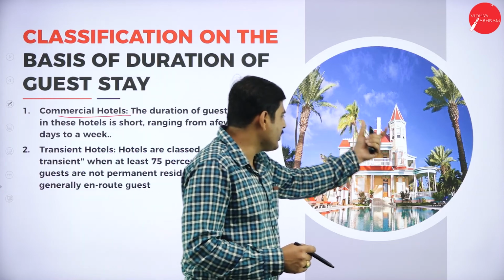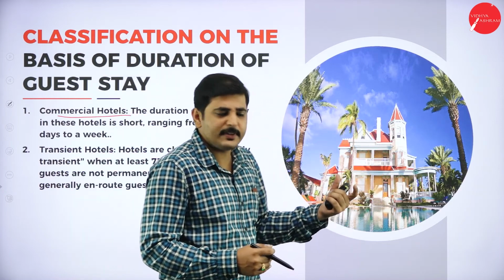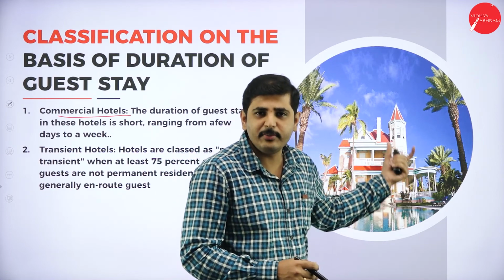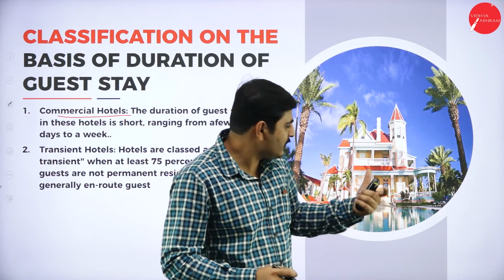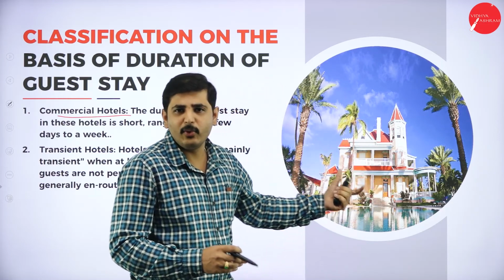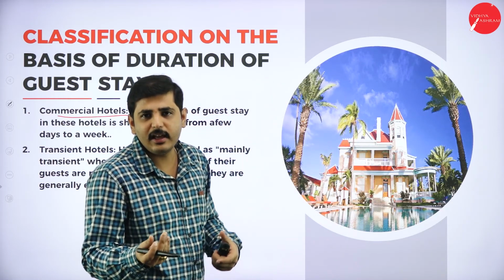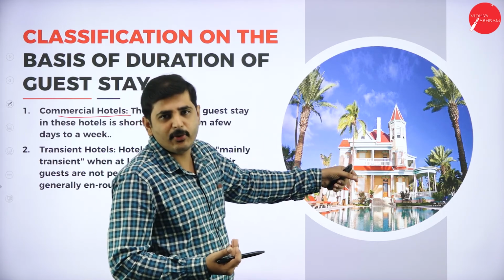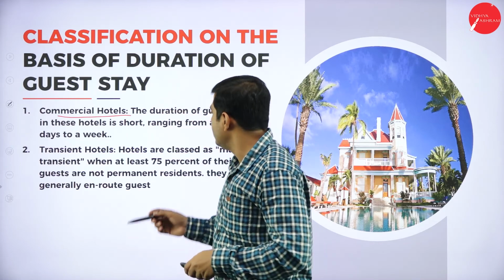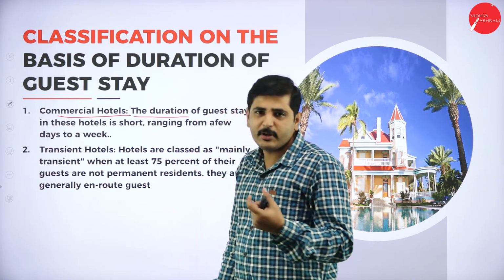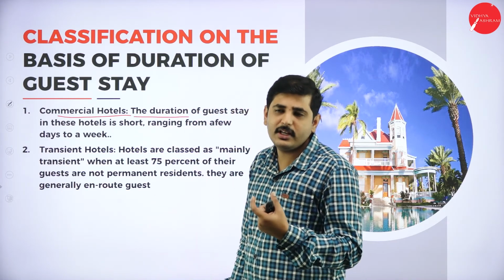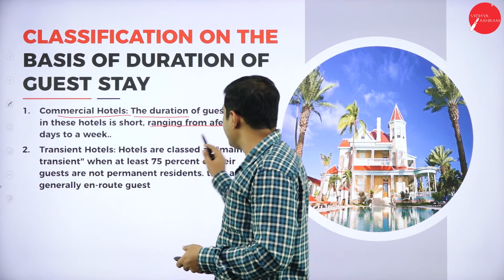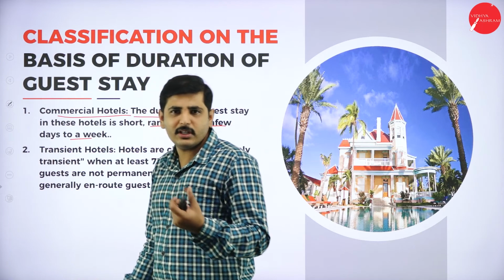See here, the hotel will have wonderful rooms, AC facilities, a swimming pool, a good garden, servants, and a kitchen. These hotels are offered only for 3 to 4 days, maximum a week. We cannot go for this type of hotel for more than a week. So commercial hotels are only for commercial purposes; business travelers usually go for these hotels. The duration ranges from a few days to a week, not more than a week.